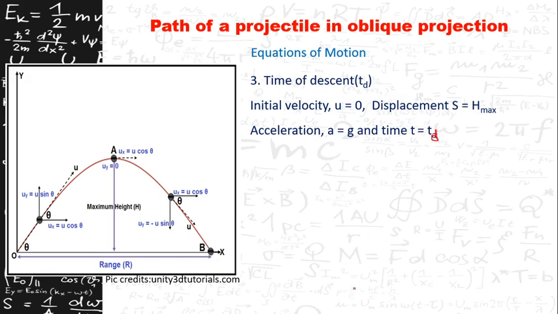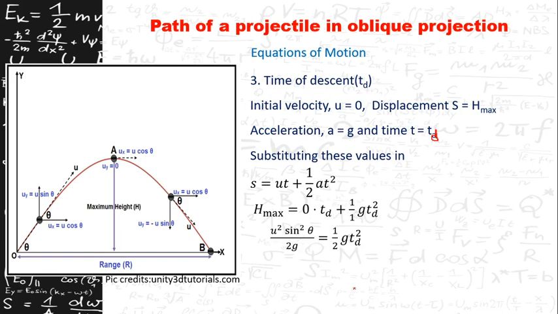So let us find out the time of descent here. Substituting these values in the equation S is equal to ut plus half at square, you will get H max is equal to 0 into Td plus half. There should be half here. Sorry, typing mistakes.